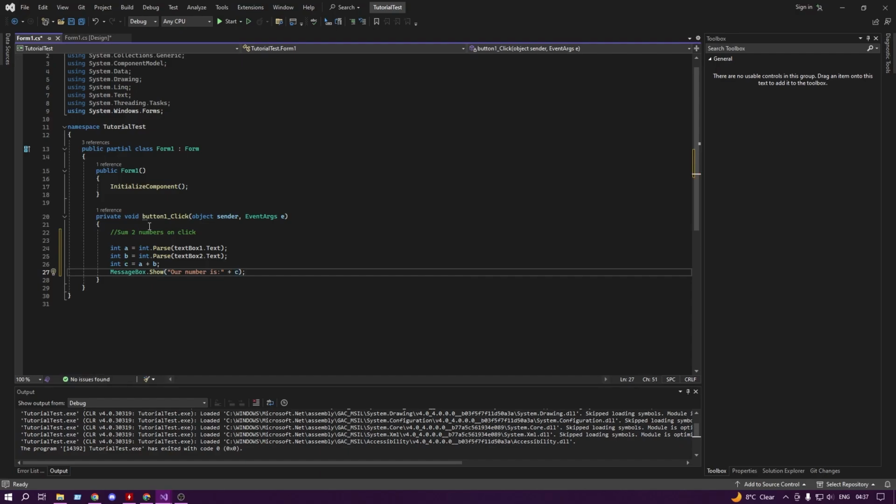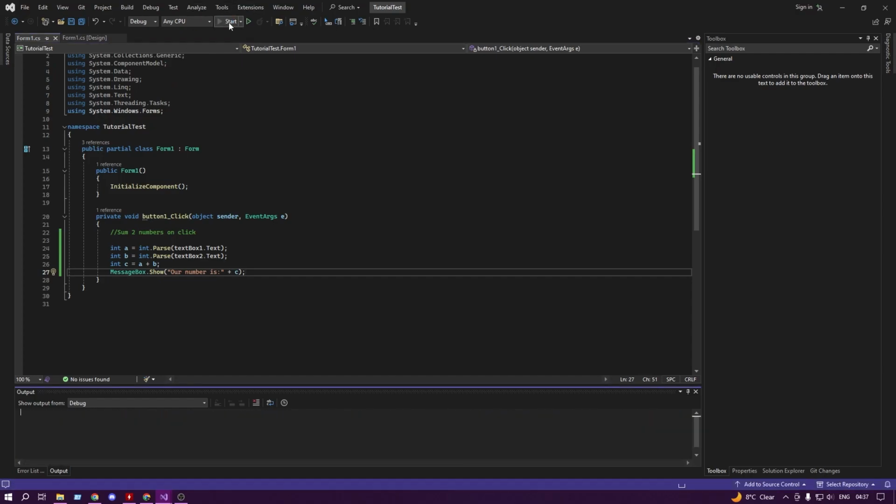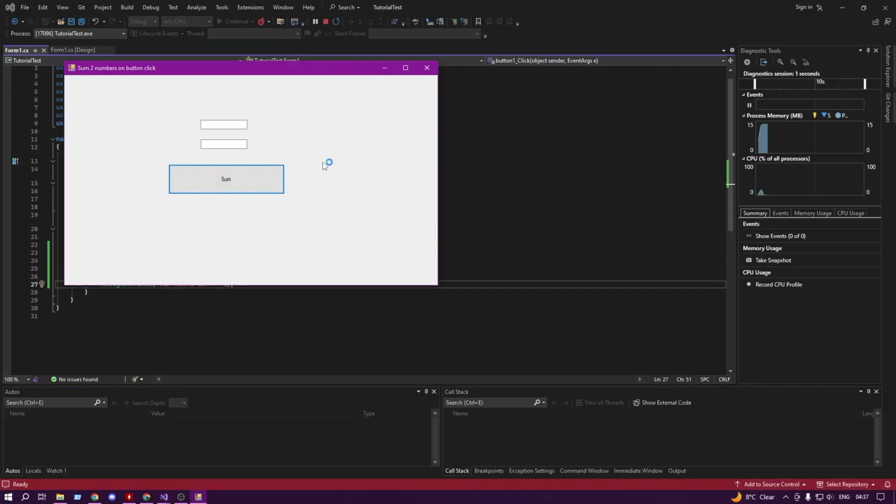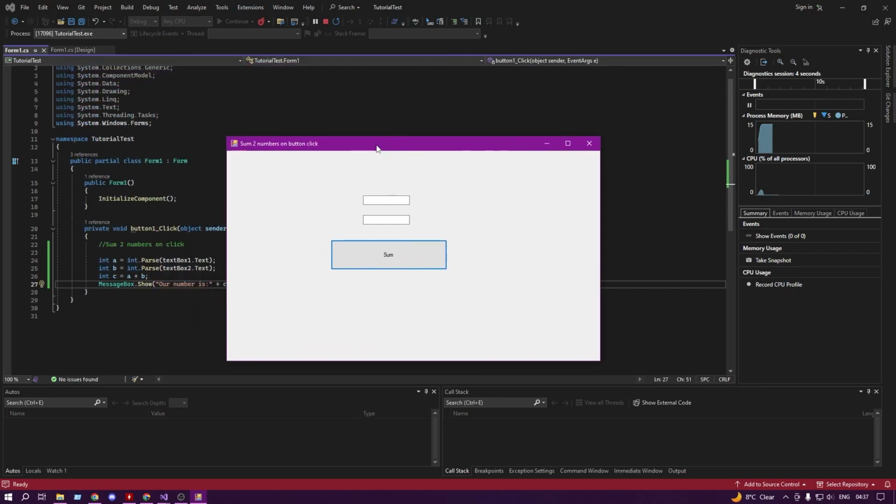When that is done, we are going to press the Start button to test how our application works. We're going to press the button to test how it works and see if it will show our message.